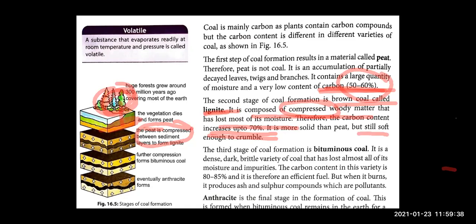Now, let's move to the third stage. Further, it will feel more pressure as it goes down and down.